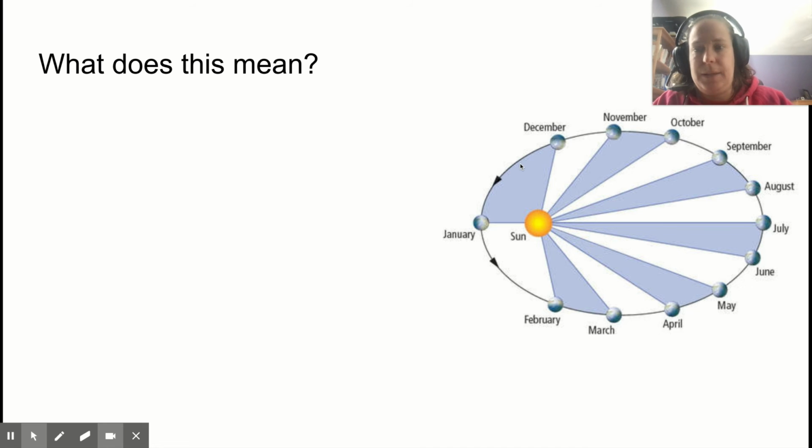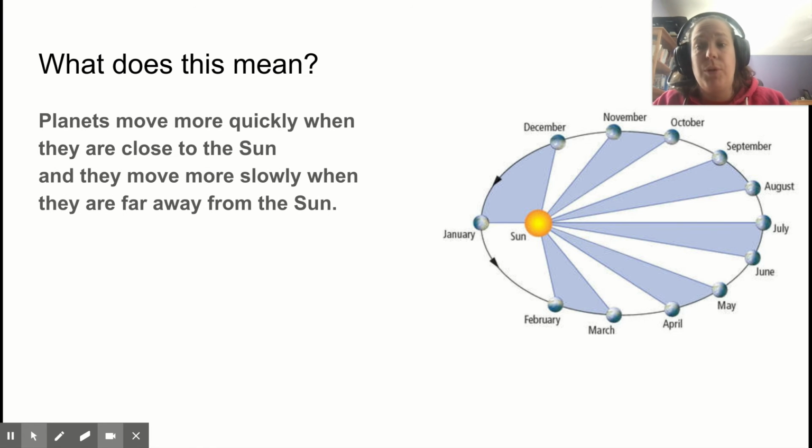So what does that mean? Planets move more quickly when they are close to the sun, and they move more slowly when they are further away from the sun. Here we have a picture of the sun and the Earth in its orbit at each point, say like on the first of each month. So December 1st, January 1st, February 1st, and so on. So there's a month separating each of these locations.